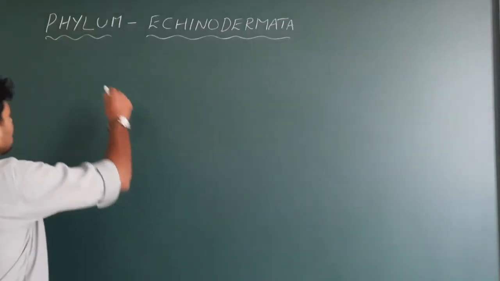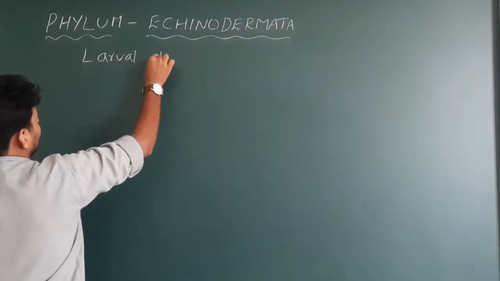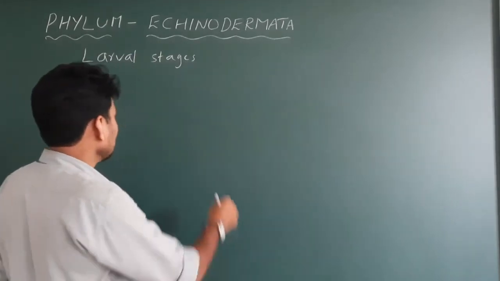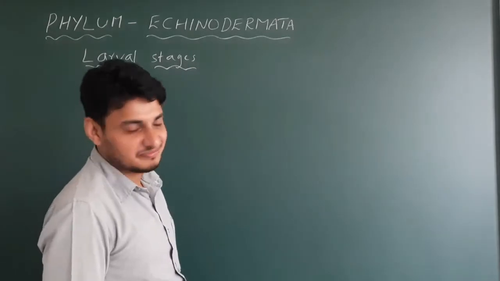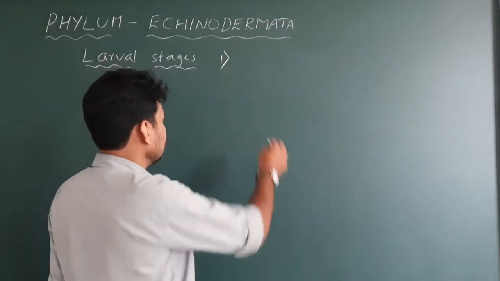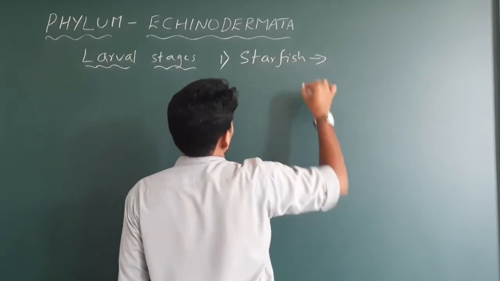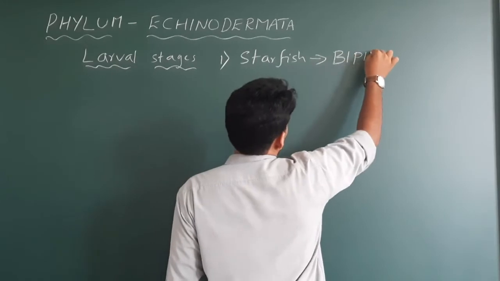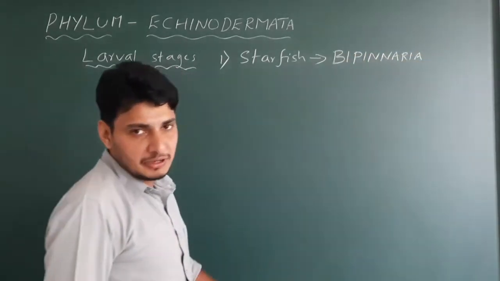Okay. First we write the larval stages, very important. The larval names of the organisms which belong to the phylum Echinodermata. First we write the larvae of starfish. Okay, so starfish is our model organism for the phylum Echinodermata. Starfish larvae is called Bipinnaria. Bipinnaria is the larvae of starfish.